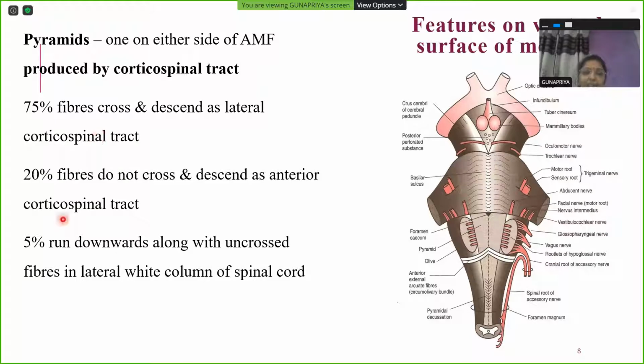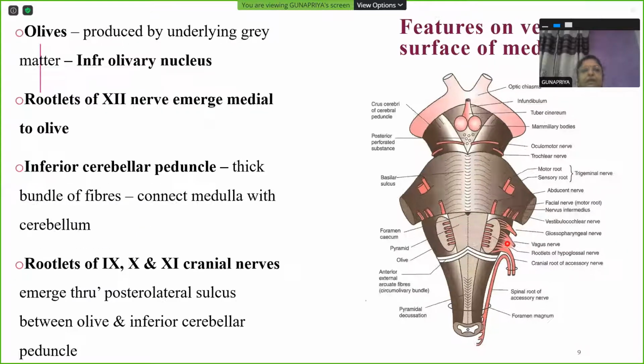So the remaining 5% of fibers will run downwards along with the uncrossed fibers in the lateral part of the white column of the spinal cord. So this is how all these external features appear in medulla oblongata. Now moving on to further features, apart from the pyramid, we move on to the olive. The olive is produced by a gray matter body known as inferior olivary nucleus.